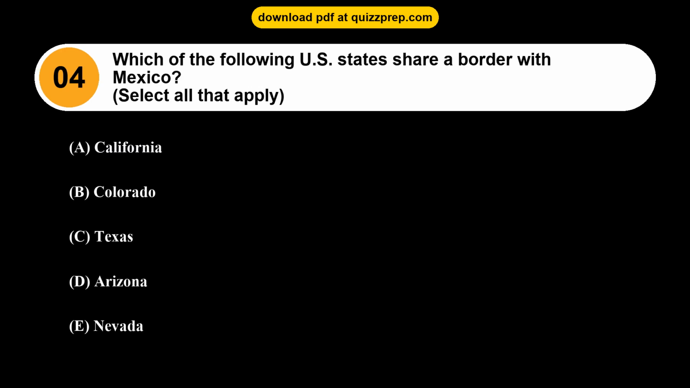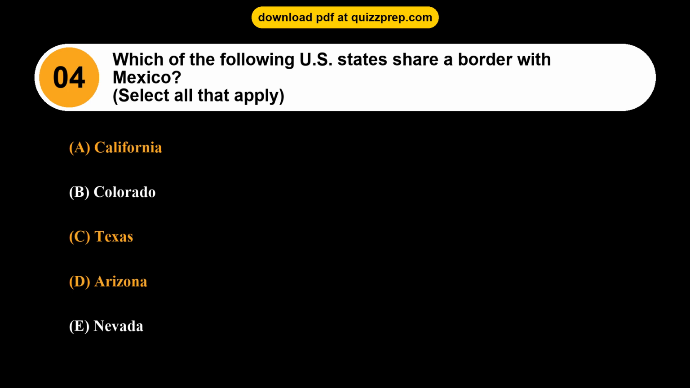Question 4. Which of the following U.S. states share a border with Mexico? Option A. California. Option B. Colorado. Option C. Texas. Option D. Arizona. Option E. Nevada. The correct answers are options A and C and D.